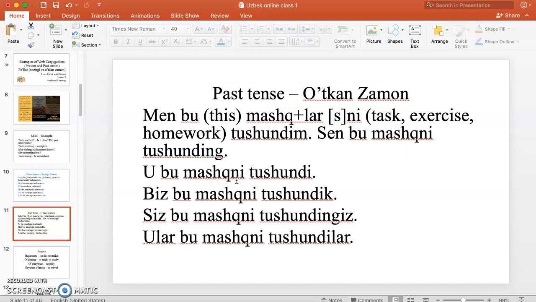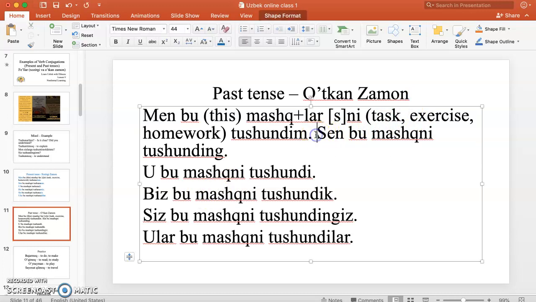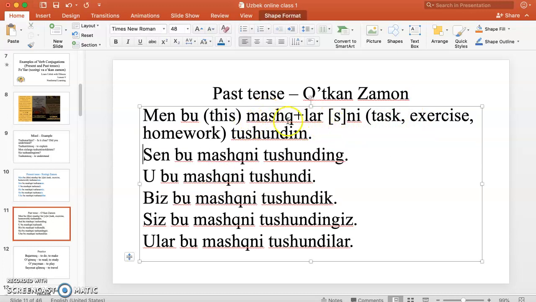Past tense. O'tgan zamon. Let's use the same sentence and the same verb, okay? Tushunmoq means to understand. We say men bu mashqlarni yoki men bu mashqni tushundim.